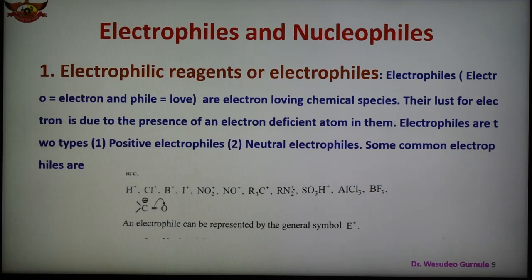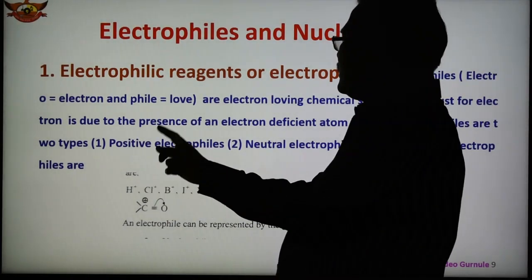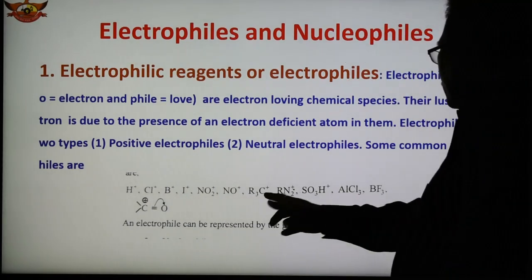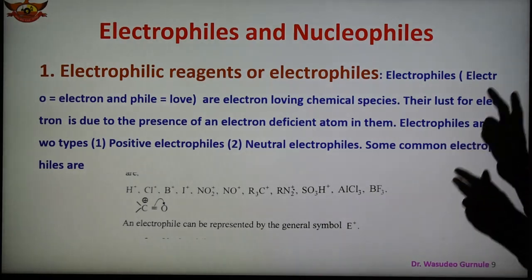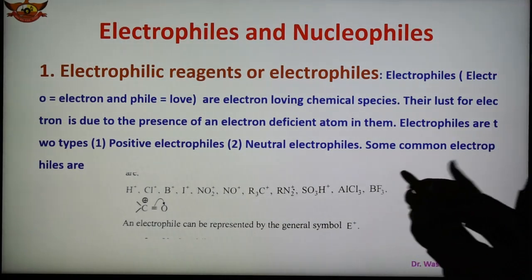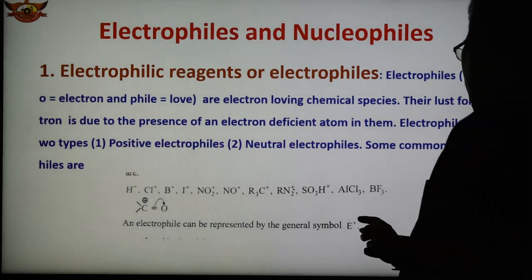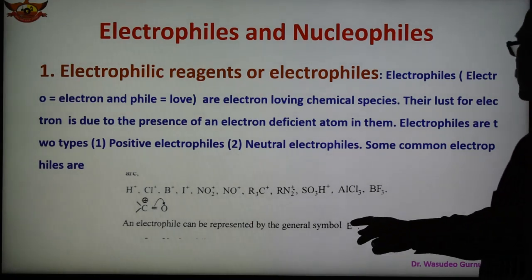Some examples of electrophiles are shown here. These electrophiles may be positively charged or neutral. So there are two types: one is positively charged and the second is neutral. Electrophiles are generally represented by the symbol E plus.